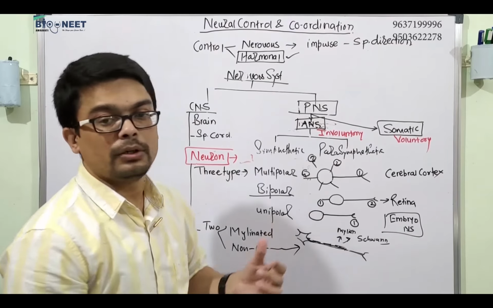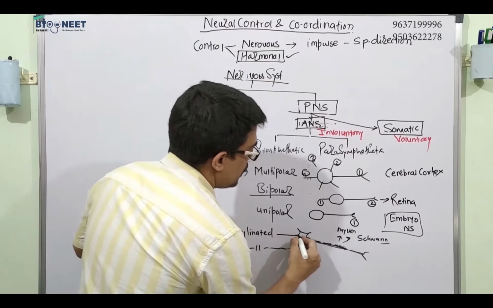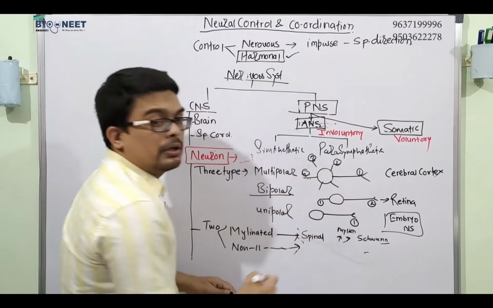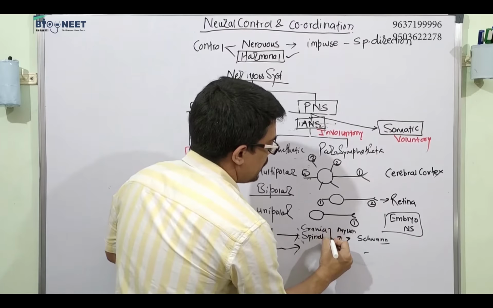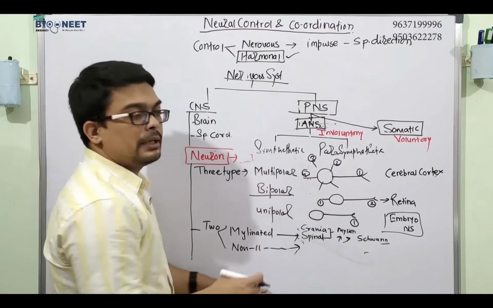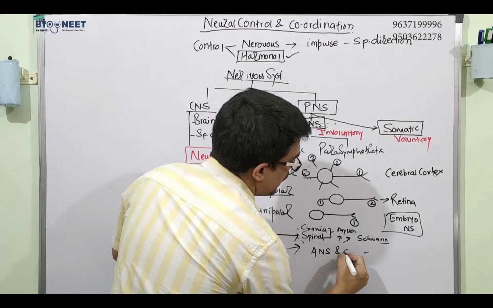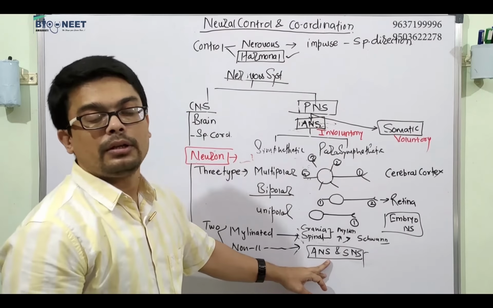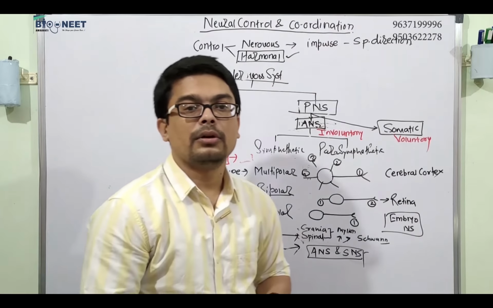Okay, that is the neuron. So this myelinated neuron, they are usually found in which nerve? They are found in the cranial nerve and spinal nerve. We will talk about the cranial nerve and spinal nerve later on. And this non-myelinated neuron, they are found in the autonomic nervous system and somatic nervous system, which is nothing but part of the peripheral nervous system. So these are the myelinated and non-myelinated neurons.